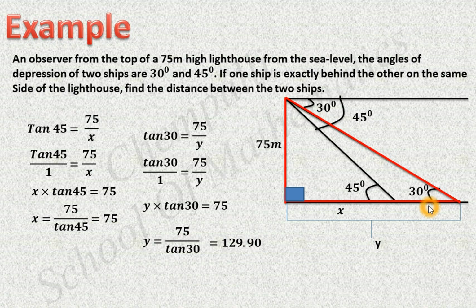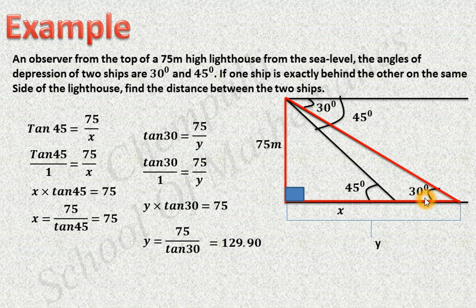Then next we have to find the distance between the two ships. The question is to find the distance between the two ships. The distance between two ships means the first ship is here and another one is here. We have to find this distance. We know this total distance from this point to this point, that is the distance y, and we also know the distance x.